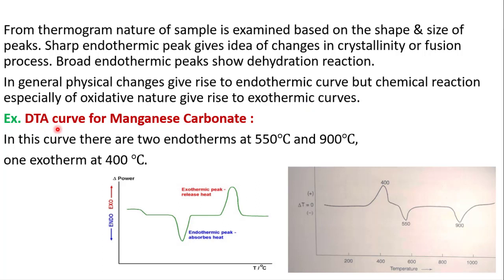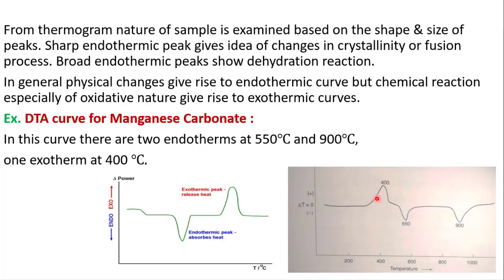For example, the DTA curve for manganese carbonate. This is the manganese carbonate DTA curve. So this is the exothermic peak and this one is the endothermic peak. In this curve, there are two endotherms at 550 degrees Celsius and 900 degrees Celsius and one exotherm at 400 degrees Celsius.